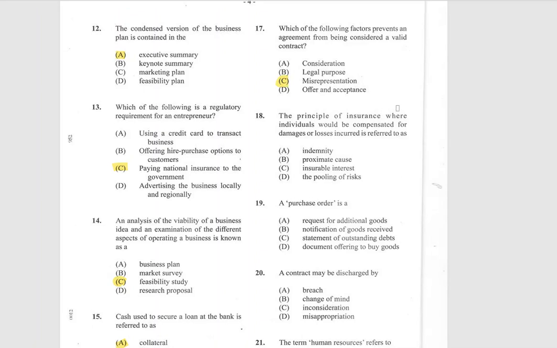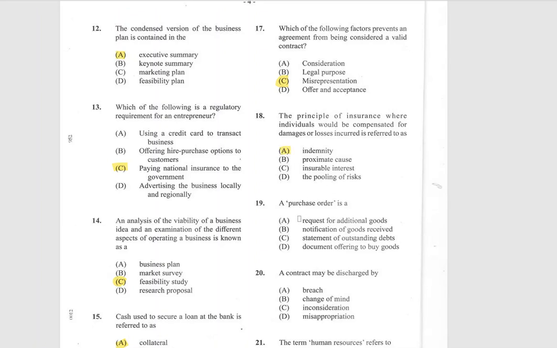The principle of insurance, where individuals would be compensated for damages or losses incurred, is referred to as indemnity, proximate cause, insurable interest, or the pooling of risks. Now, number 18 is indemnity.